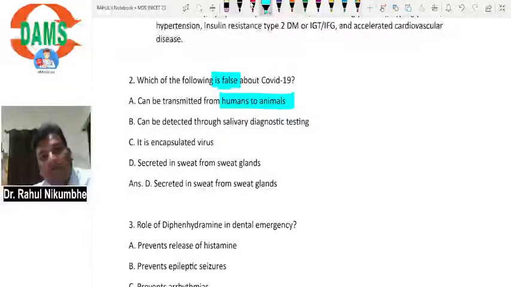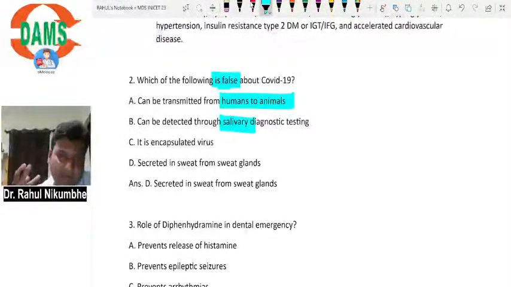But the virus can travel from human to animal, and can be detected through a salivary diagnostic test. Now, this virus is mainly present in the nose, mouth, larynx, trachea. It is mainly a respiratory tract infection. First it infects the upper respiratory tract, then it goes to the lower respiratory tract.